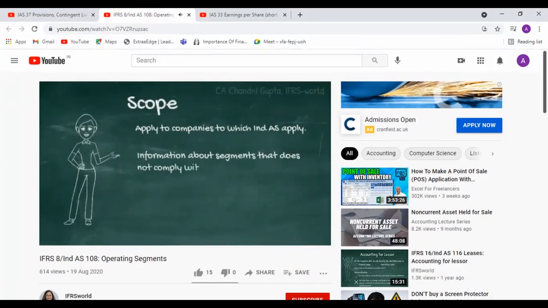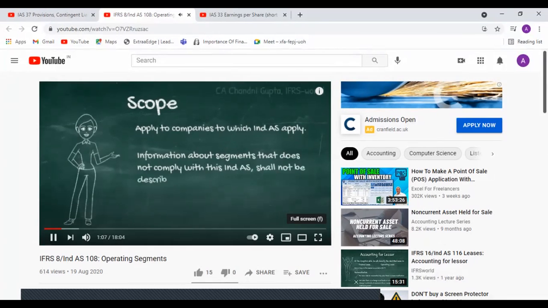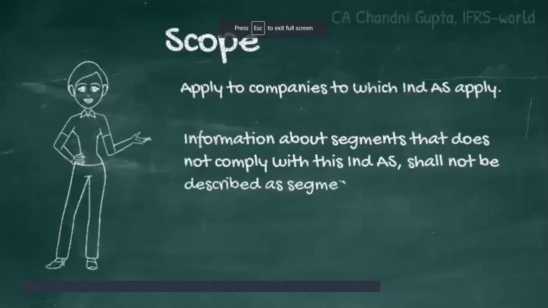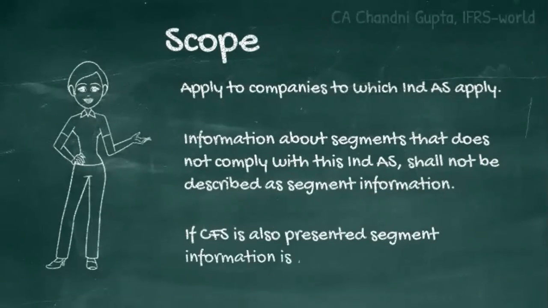However, where an entity that is not required to comply with Ind AS chooses to disclose this information about segments that is not in accordance with Ind AS, that particular entity will not describe the information as segment information. Further, where an entity presents consolidated financial statements as well as its separate financial statements, the segment information is required only in the consolidated financial statements.